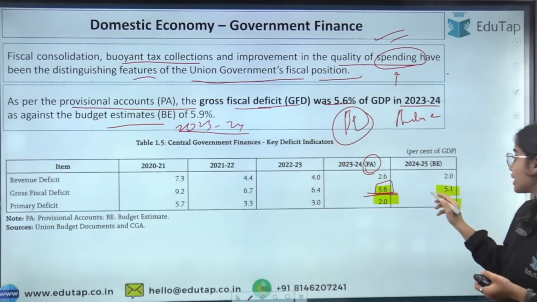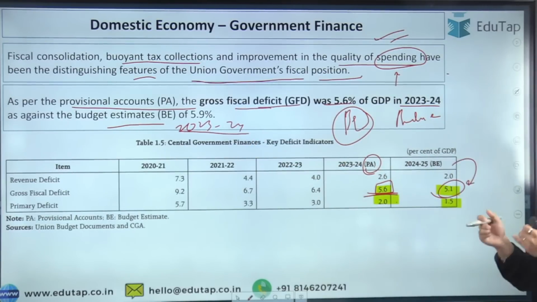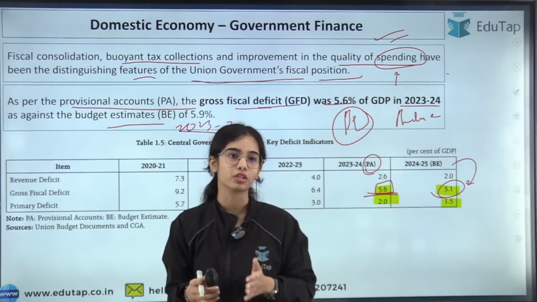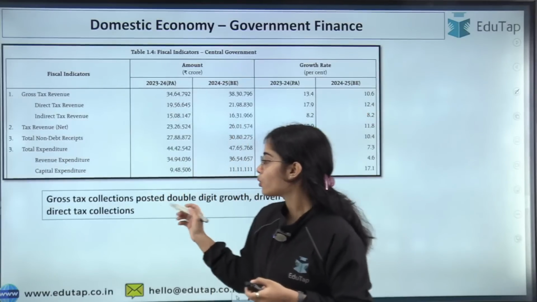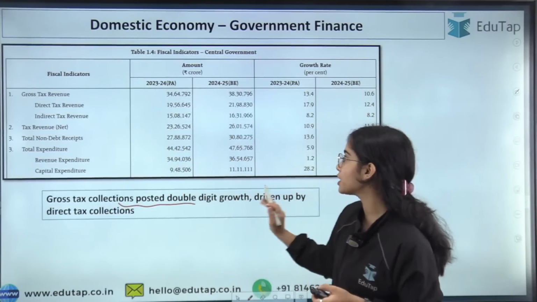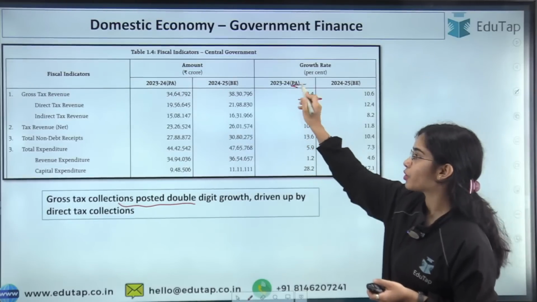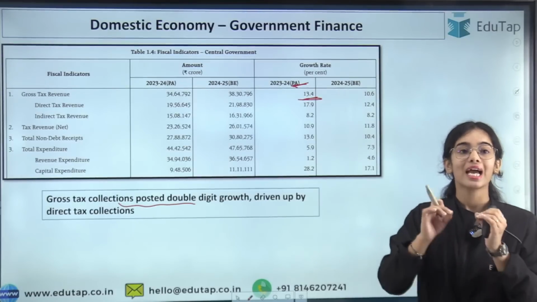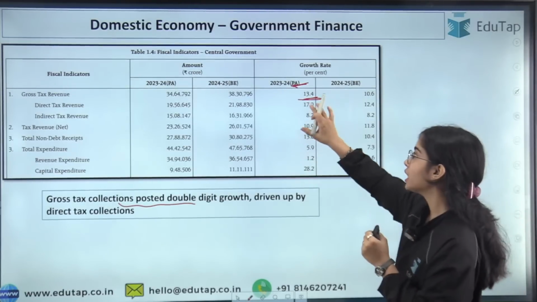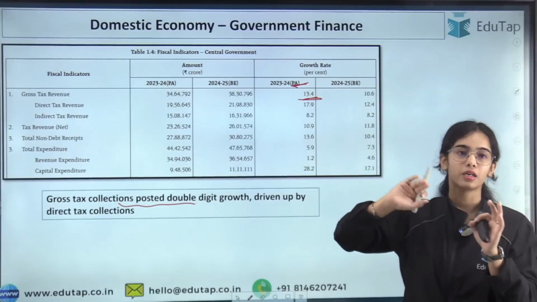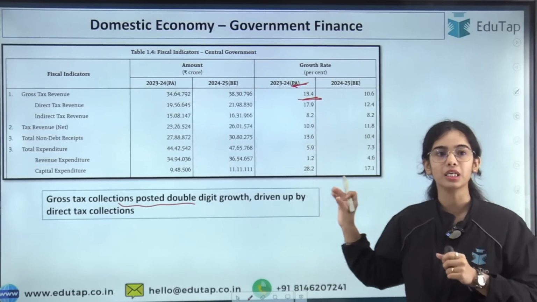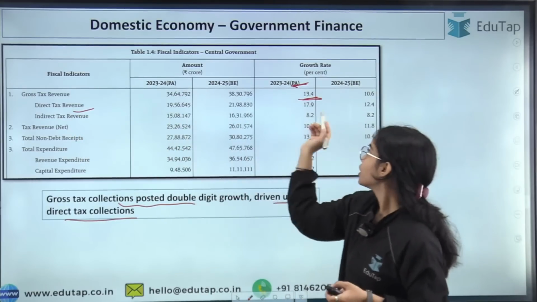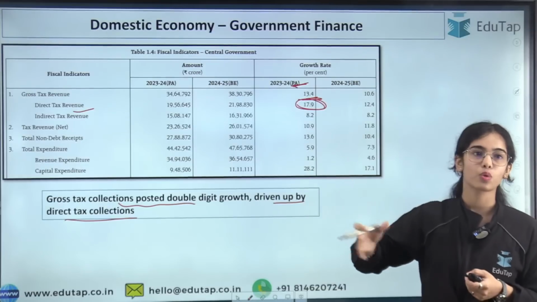Okay. Now for the next year, the budget estimate is even lower, that in the next year only 5.1% of the fiscal deficit is the target of the government. Okay. So this is the idea. Now gross tax collections have posted double-digit growth. Here you can see that as per the provisional estimates, the total tax revenue collected by the government has increased by nearly 13.4%. That is, the tax collections have grown by double digits, driven by the direct tax collections. So the growth of direct tax was quite high.